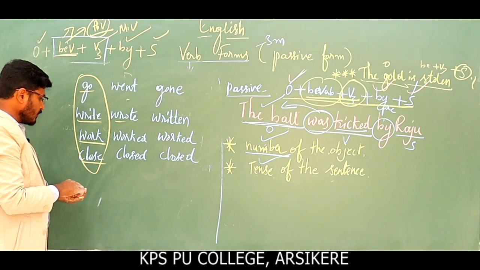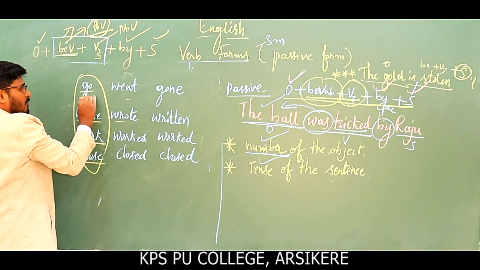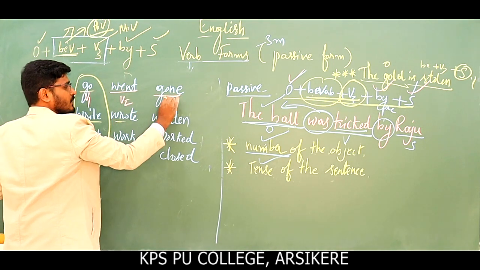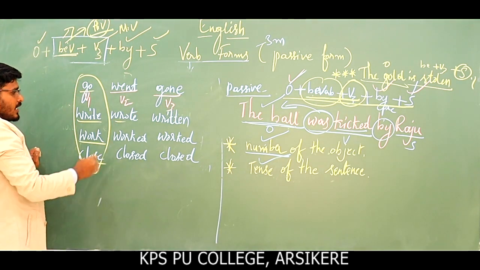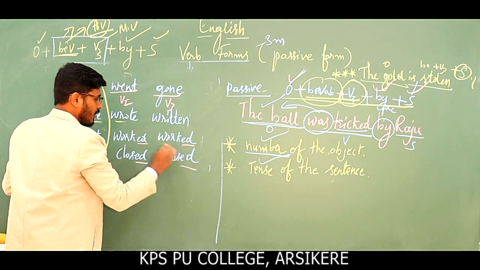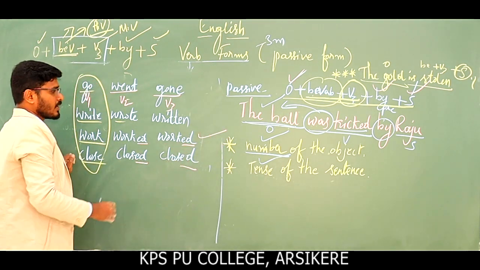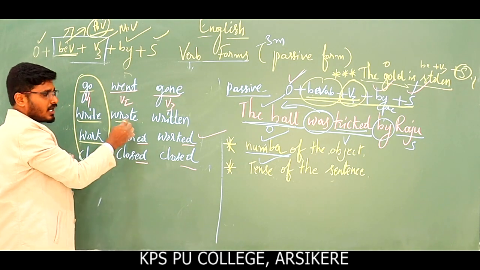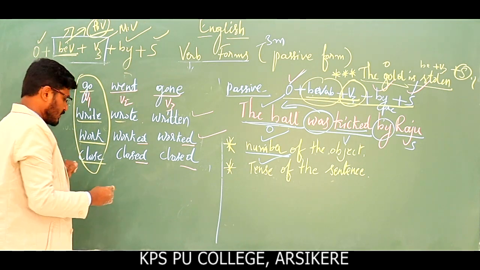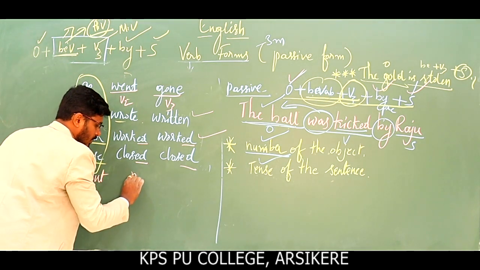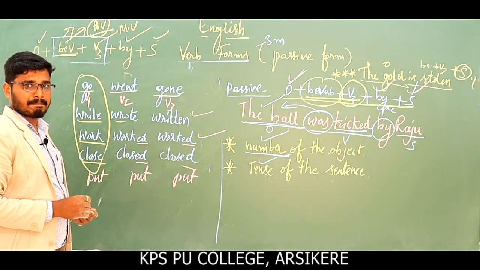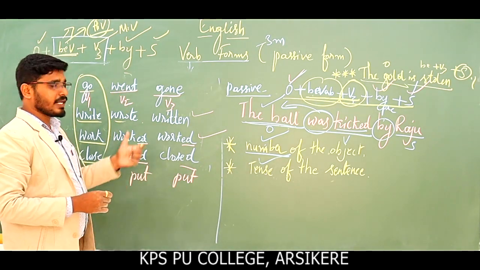Now this form, the first one is called V1, this is V2, and this is V3. The words which end with ed like this are called regular verbs, and those which do not end with it, where the three forms are different, are called irregular verbs. And if all the verb forms are the same, they are called peculiar verbs. These forms are very important, dear children.